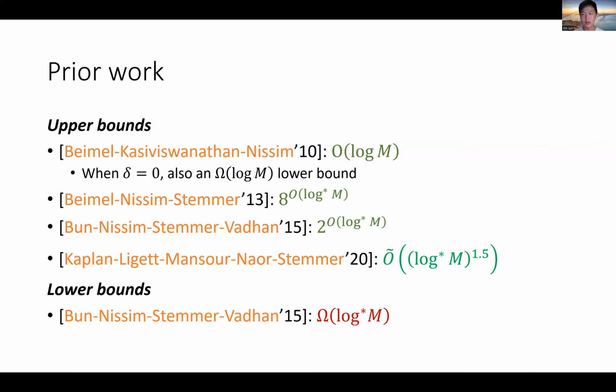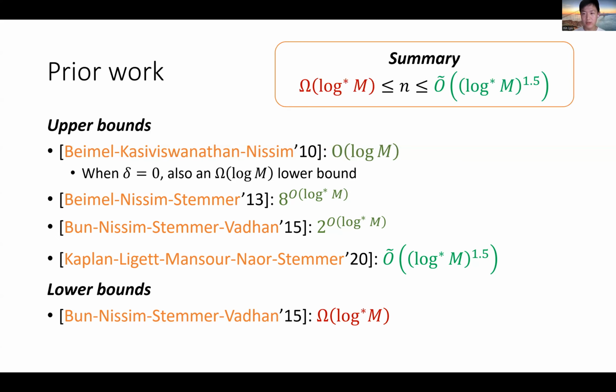For the more general setting of improper learning, a recent work by Alon et al. also showed the same lower bound of omega log star m. So in summary, before this work, our understanding of the sample complexity is somewhere between log star m and log star m to the 1.5.